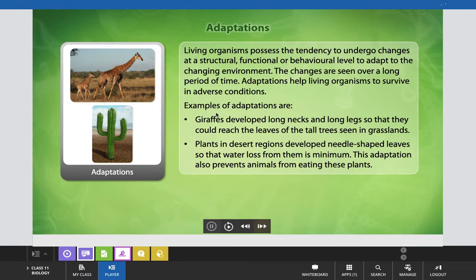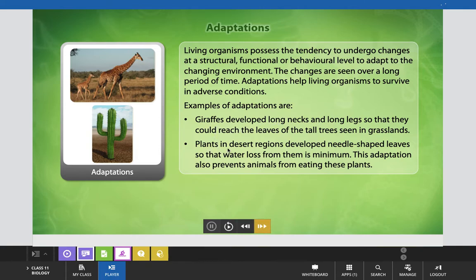One of the two examples given here is the giraffe, which developed long necks and long legs so that they could reach the leaves of the tall trees seen in grasslands. And those long necks are developed due to the adaptation process in living beings.